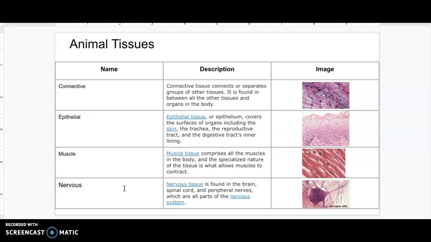And these send signals from our brain to all the other organs and give signals for how we should react to stimulus. So, for example, if we touch something hot, there's a stimulus sent to the brain, and then the brain sends a signal for us to move our hand back away from the hot surface.